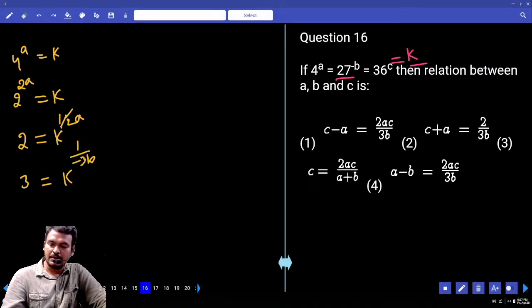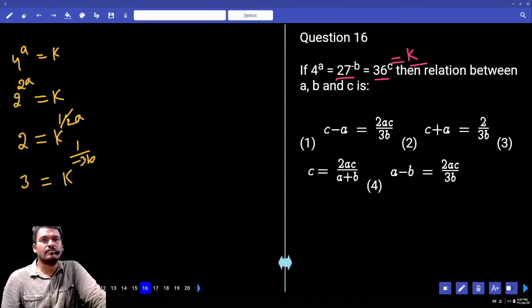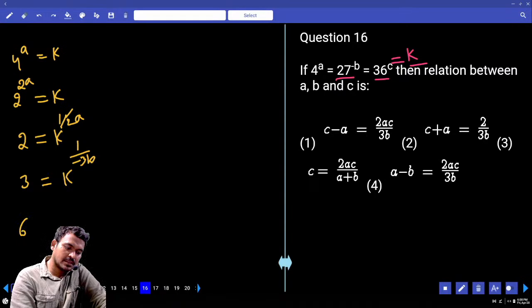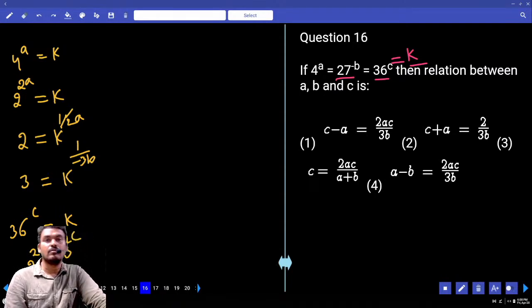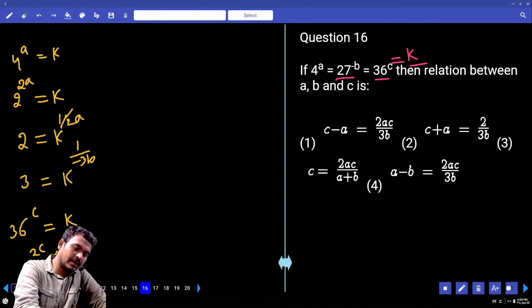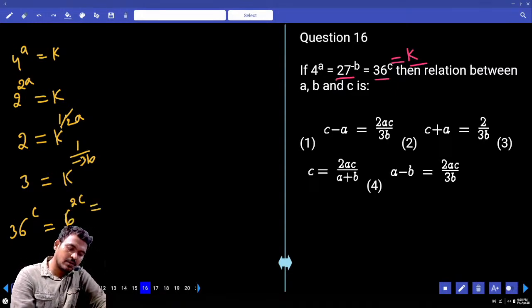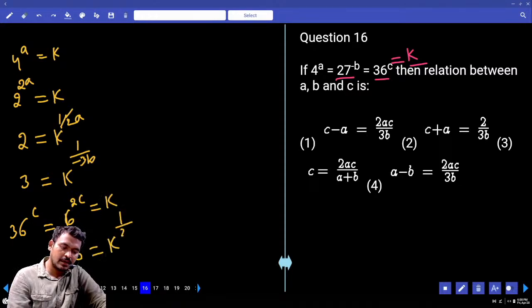Next, 36 means it is 6 square, or 2 square into 3 square. 36 power c equal to k. 36 means we write 2 power 2c into 3 power 2c here. Or directly we write 6 power 2c, that is equal to k here. Then 6 is equal to k power 1 by 2c here.